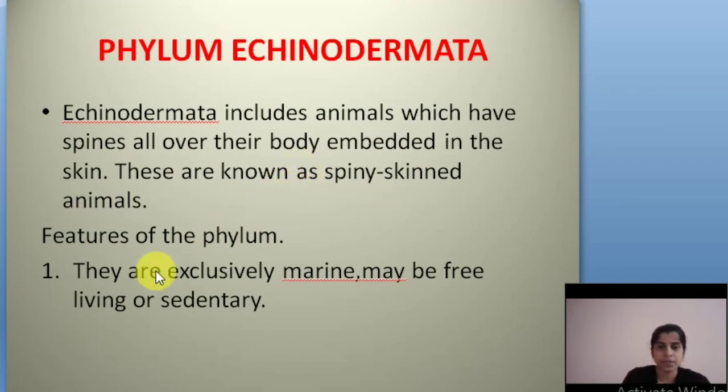And see the features. They are exclusively marine, maybe free living or sedentary. They are exclusively marine because they live under the marine deep sea. Free living means maybe they are just floating inside the water. Otherwise, they are sedentary. Sedentary means they are fixed in one area, otherwise fixed on a rock somewhere. That is what sedentary means.